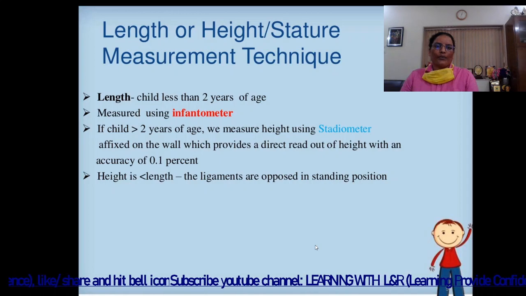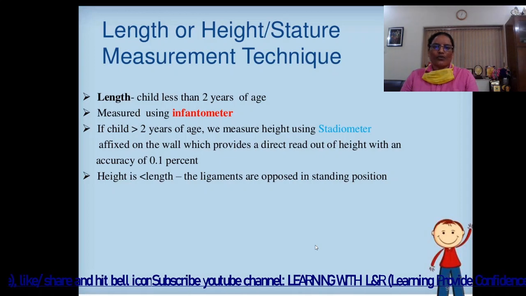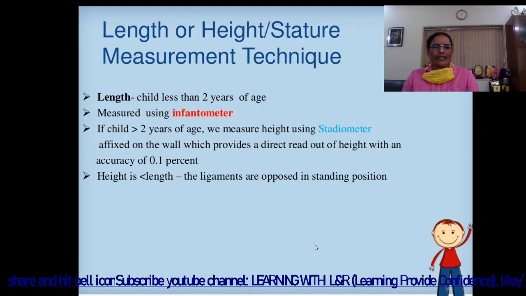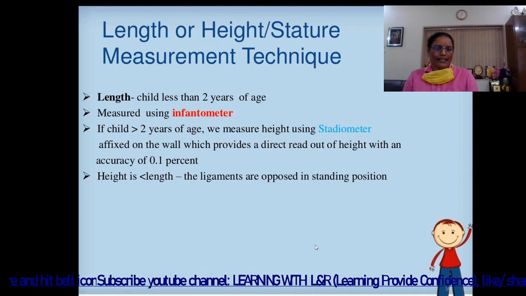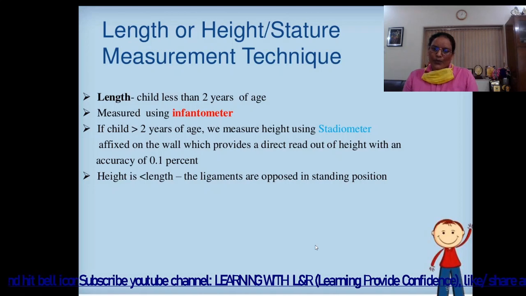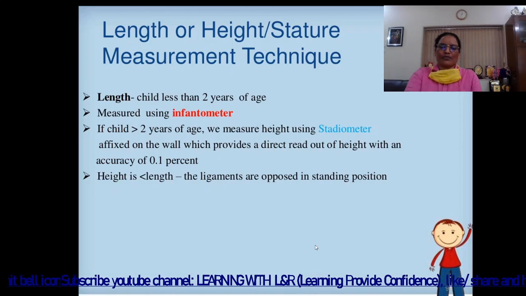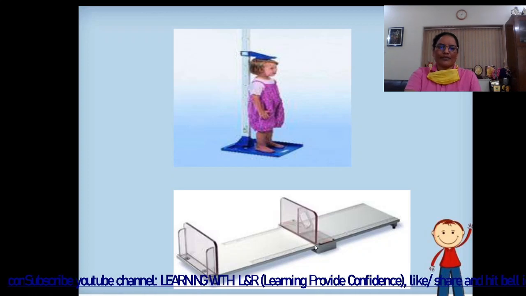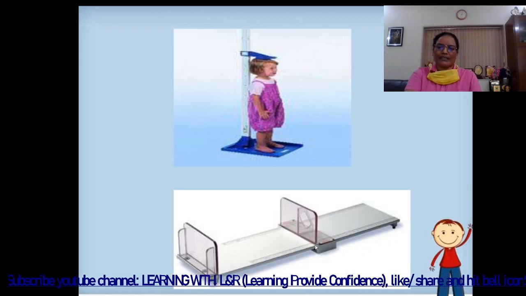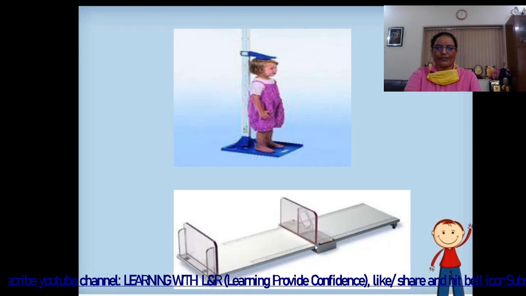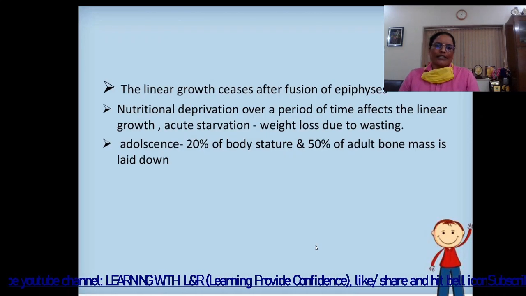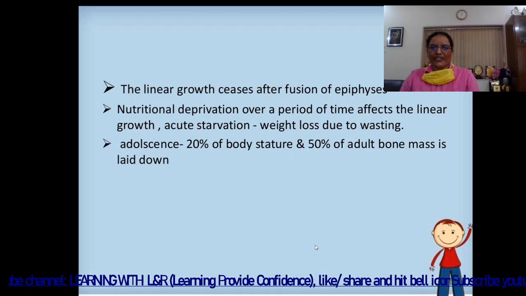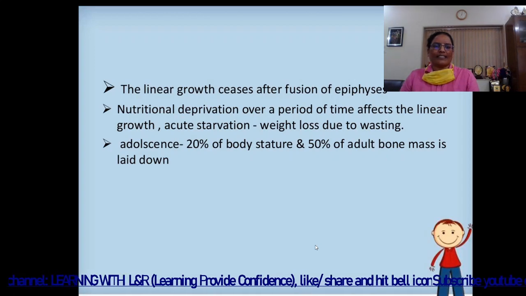It is affixed on the wall, which provides a direct readout of height with an accuracy of 0.1. Height is less than length, because the ligaments are opposed in standing position. This is height measurement with the help of the stadiometer, and this image shows the infantometer. The linear growth cases: after fusion of epiphysis, nutritional deprivation over a period of time affects the linear growth.